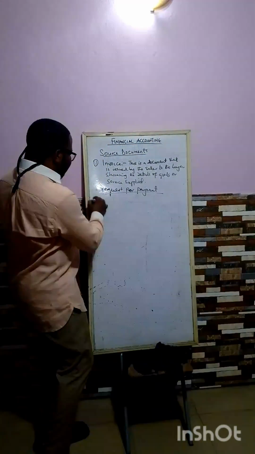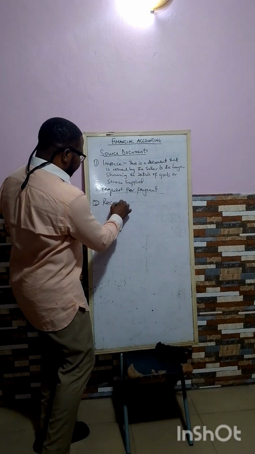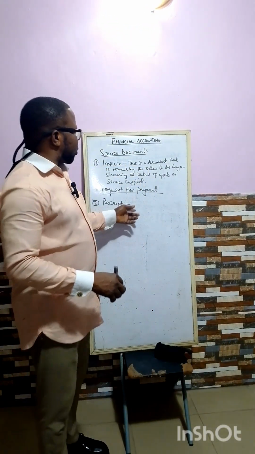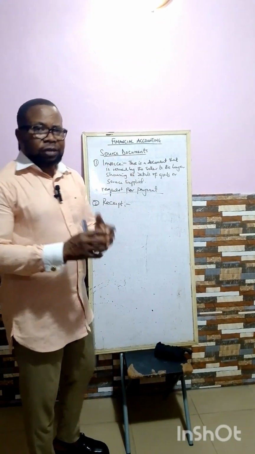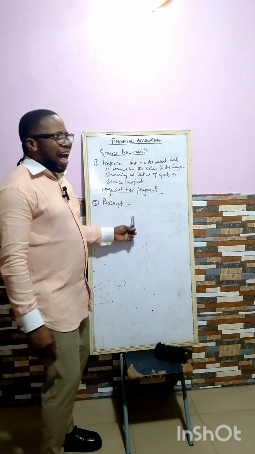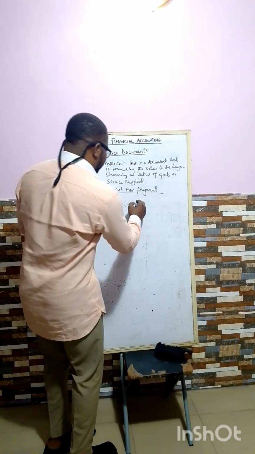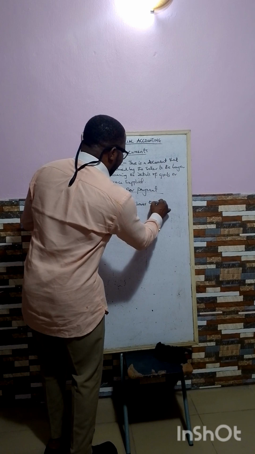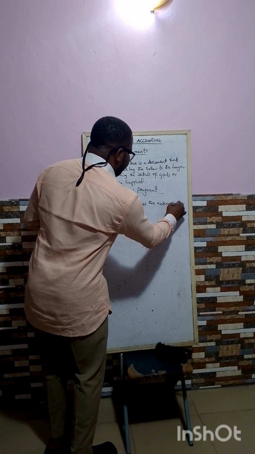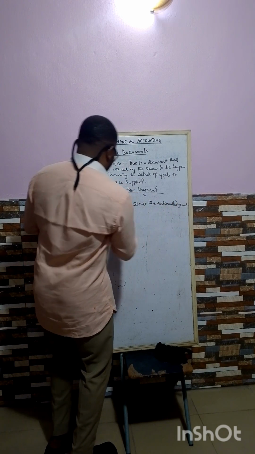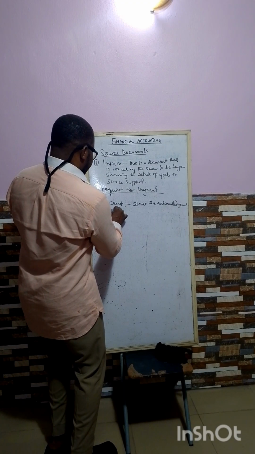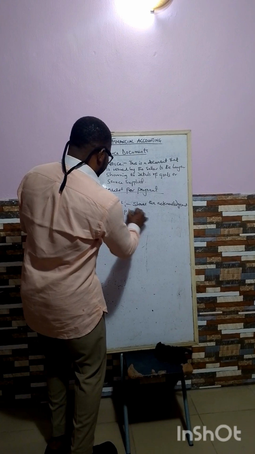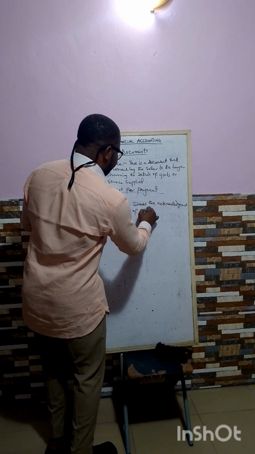So the second one là ń pè ní receipt. Receipt ni document. Eléyìí yàtọ̀ sí invoice in a little way. Receipt shows an acknowledgement of payment, acknowledgement of receipt of payment.